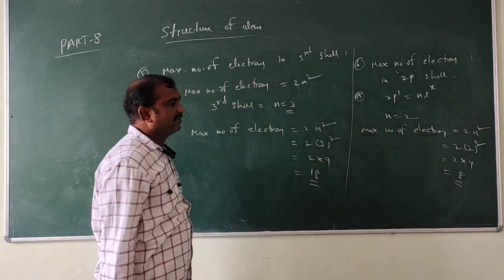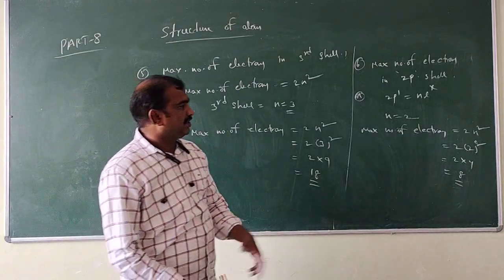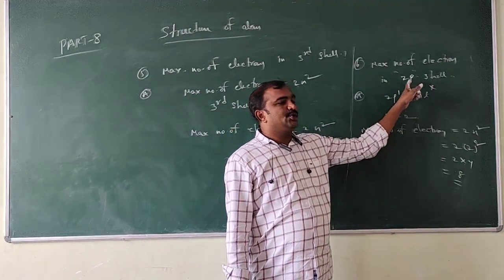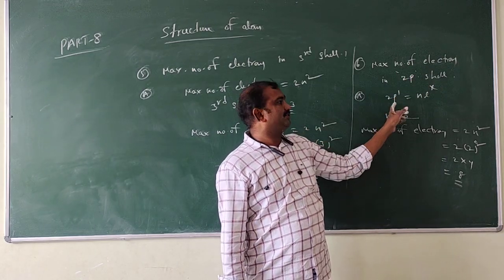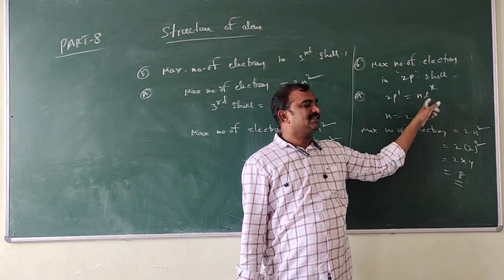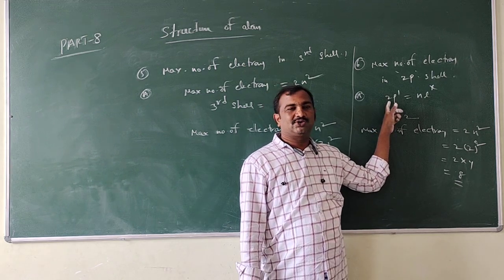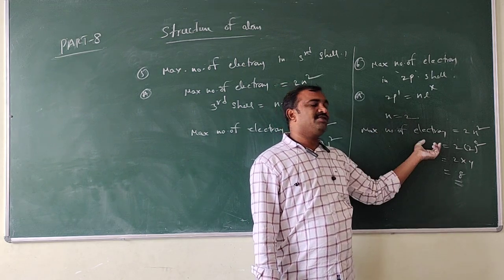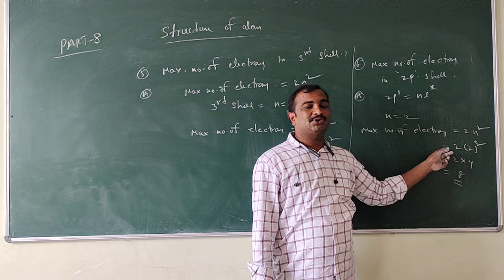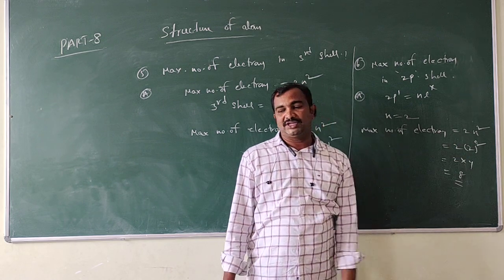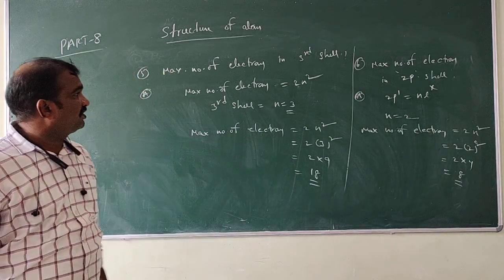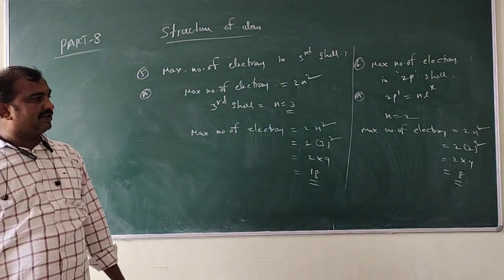So the maximum number of electrons is 8. For the 2p shell, you just relate it with the n, l, x notation, so n is equal to 2, and the maximum number of electrons from 2n square is 2 into 2 square, 2 into 4, that is 8.